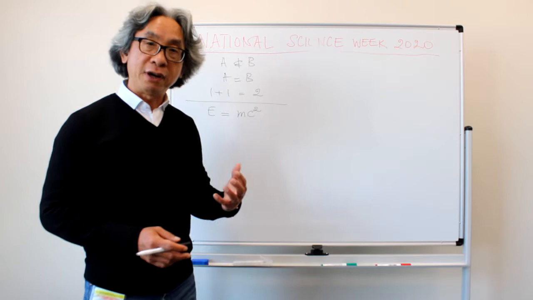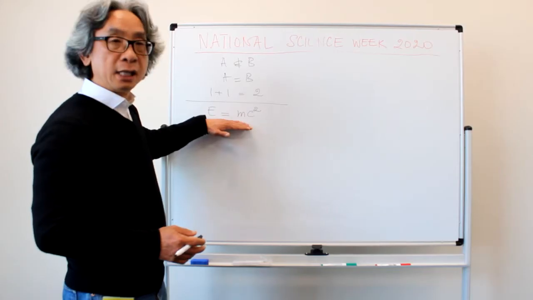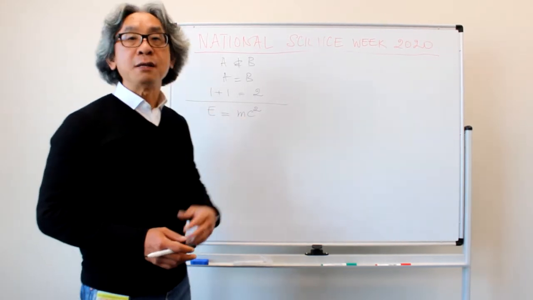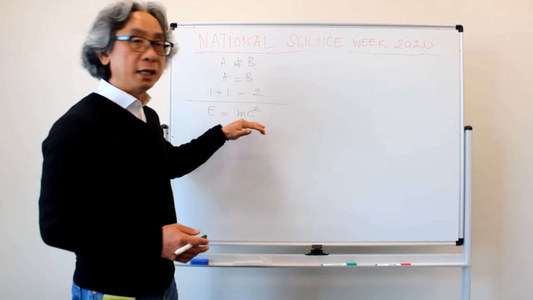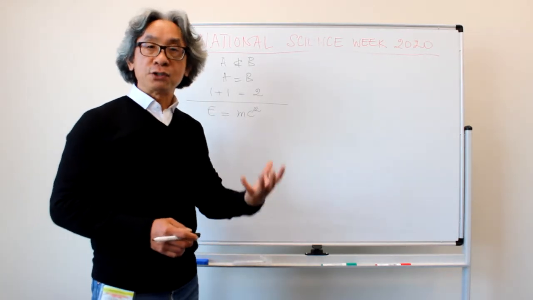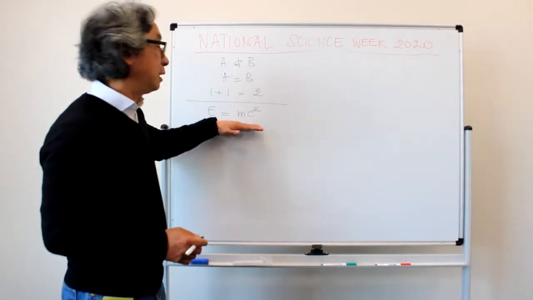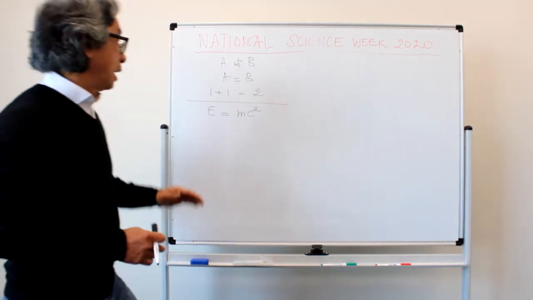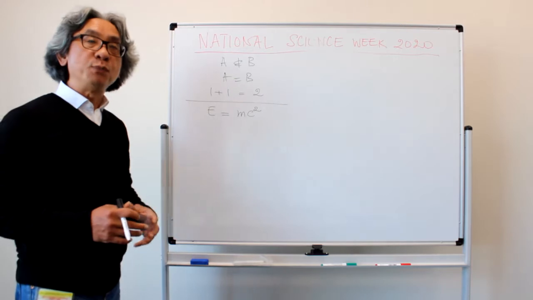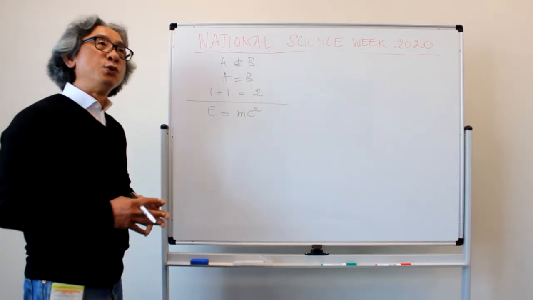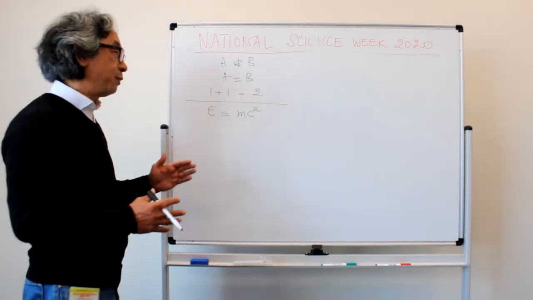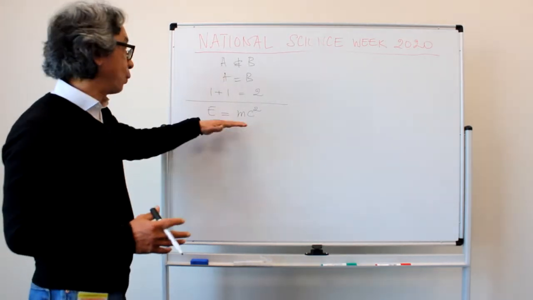This is an amazing equation, introduced, verified and proved by Einstein. It just says that energy is nothing more than the mass in units of the velocity of light squared. This is a very, very celebrated equation. In talking about this equation, people usually talk about nuclear energy. So I would like to take this opportunity to explain this equation.